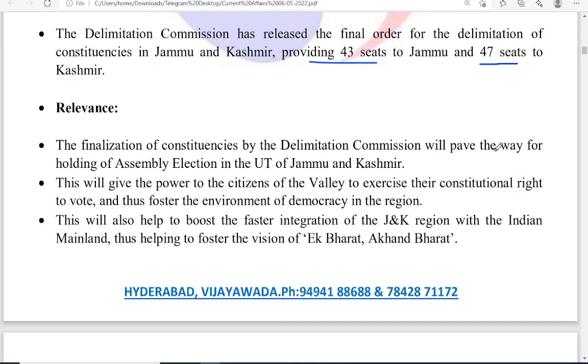This will pave the way for holding assembly elections in the Union Territory. We all know that since Jammu and Kashmir has been made a Union Territory, the election has not yet been conducted. So after this delimitation exercise, elections will be conducted. It will clear the way to conduct the elections. This will also give the people in the valley the power to exercise their constitutional right to vote.